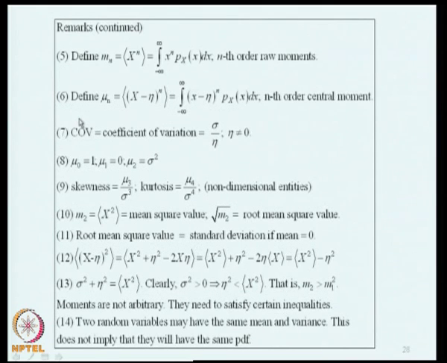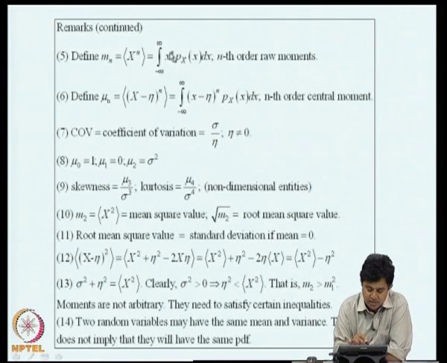Now, we can give further meanings to g of x. We can say g of x is x to the power of n. We call them nth order raw moments, which is given by integral of x to the power of n p_x of x dx. We can similarly define nth order central moments, where I consider g of x to be (x minus eta) to the power of n. So, this is integral from minus infinity to plus infinity of (x minus eta) to the power of n p_x of x dx. This we call the nth order central moment.